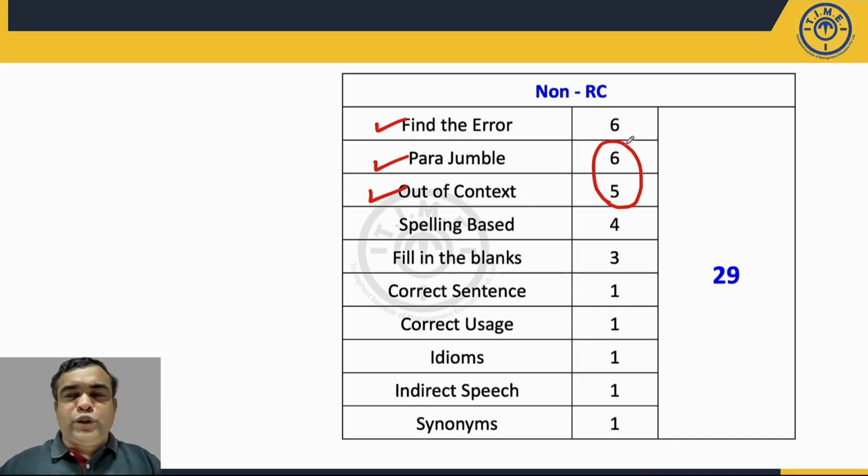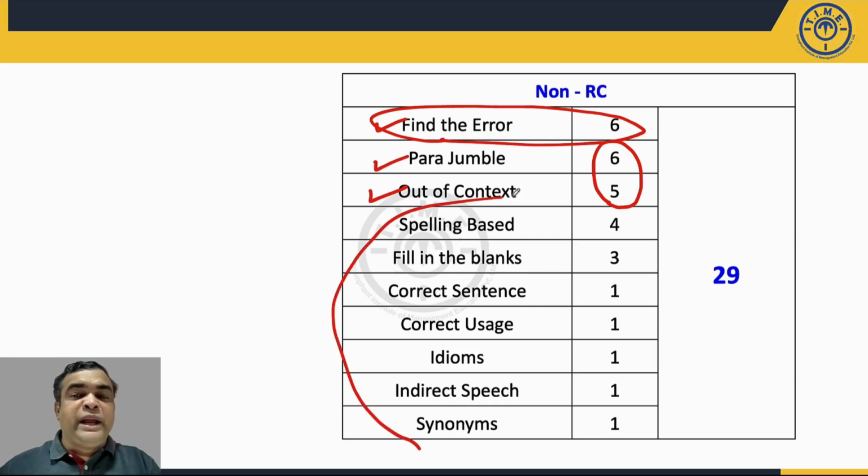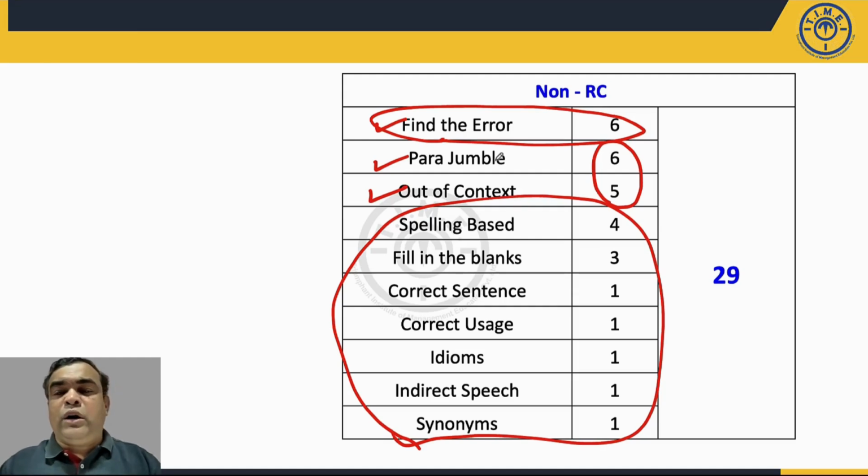So this portion, though the number of questions were higher, you would have taken a more amount of time for solving the questions. So the good strategy could have been, you could have attempted find the error kind of questions first, then all these remaining types of questions. Okay, and then at the end you could have tried for those parajumble or out of context questions before attempting for the RC part.